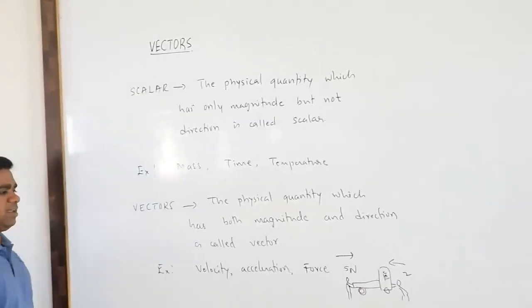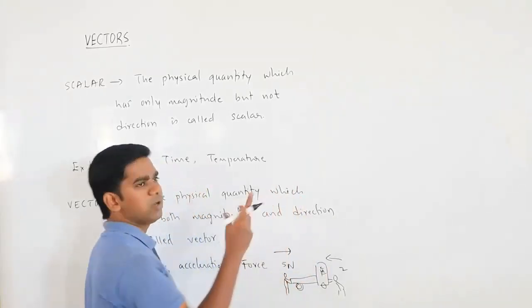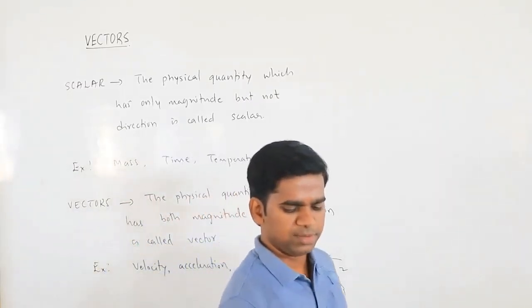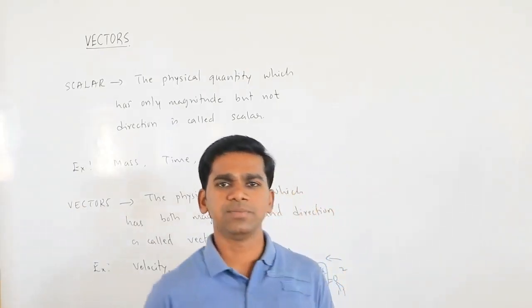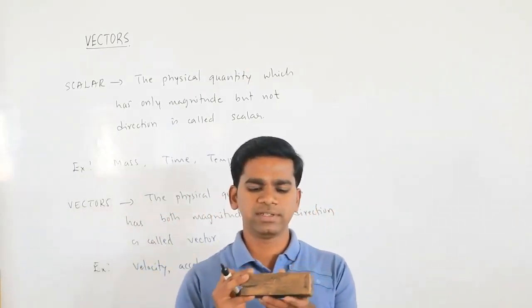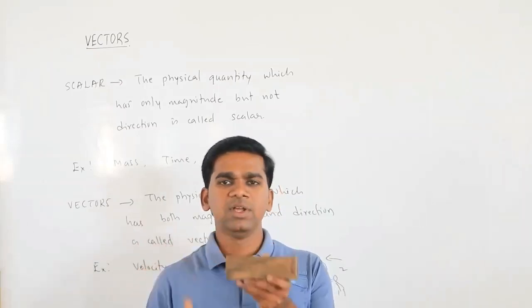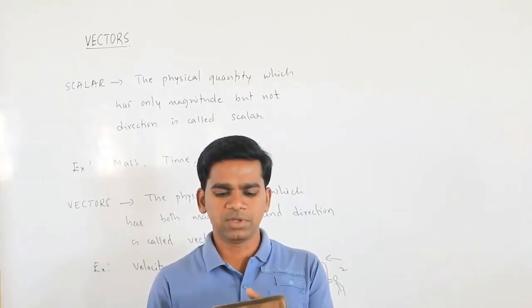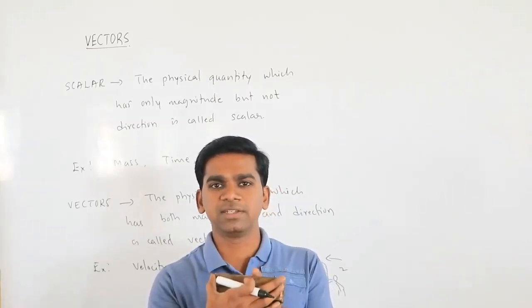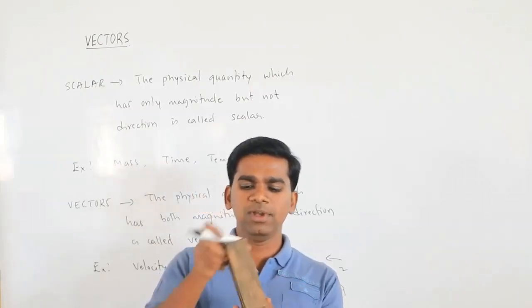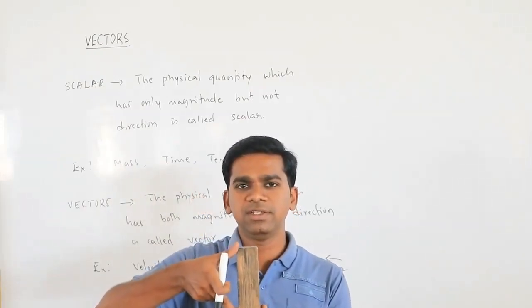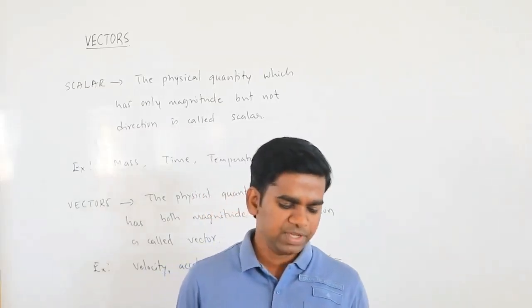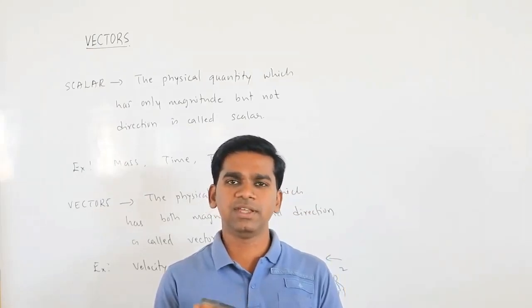Okay. You may ask me, sir, what about length? Is length a scalar or a vector? Simple. Suppose I have a duster or something. If I ask what its length is, you will take a scale and measure. Some 12 centimeter. I did not ask in which direction, because you simply know length means you have to measure in this direction only. If I hold it in this direction, will the length change? It will not change. Now also it is 12 centimeter only. Here also it will be 12 centimeter only. So no need to tell the direction. If you say 12 centimeter, I will understand.